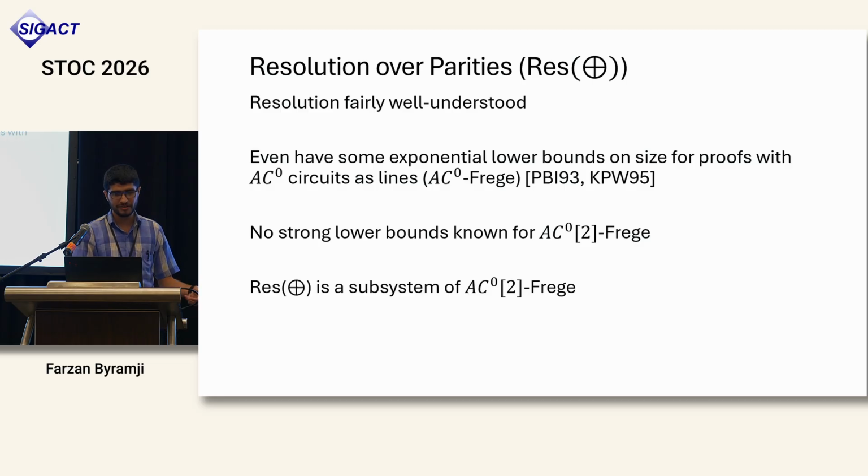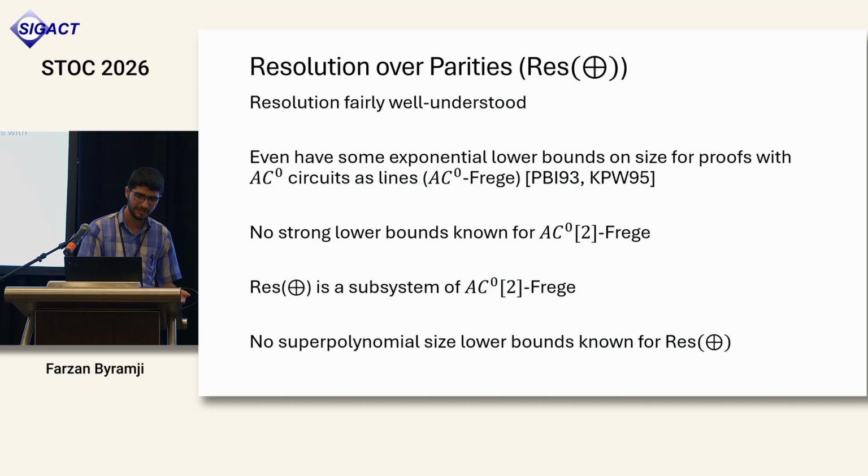And now Res(parity) is a very special case of AC0[2] Frege, where the lines are just depth 2 formulas, just ors of parities. But even for this seemingly simple extension, we don't have any super polynomial lower bounds on size. Still, there has been quite a bit of progress on very restricted versions of Res(parity) in the last few years. I want to mention a couple of them that are most relevant for this talk.